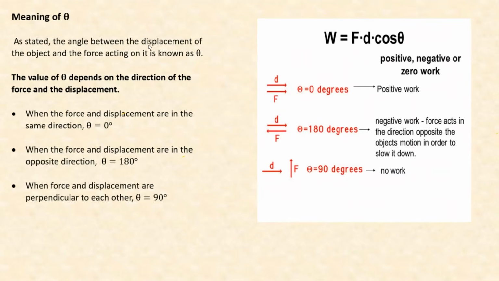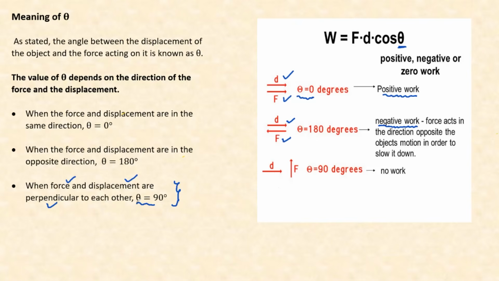From a diagram setting, here's what the story is. The force and the displacement are in the same direction, theta is 0. And I remember that when force and displacement are in the same direction, positive work is done. So positive work is done when theta is 0. Keep that in mind. Then also, if the displacement and the force are opposing, then theta is 180, and in that scenario, negative work is done. Now, the last point, which you see here, says when force and displacement are perpendicular.